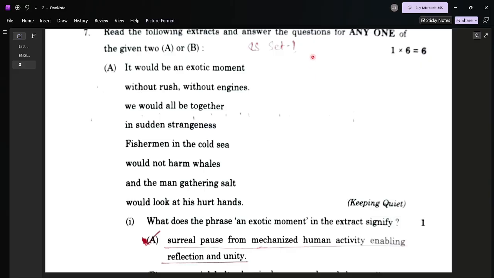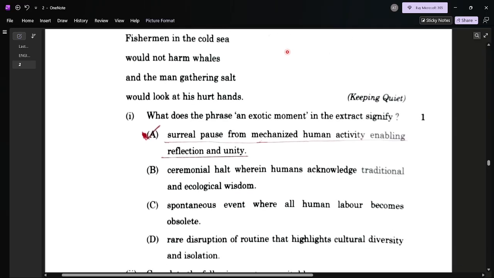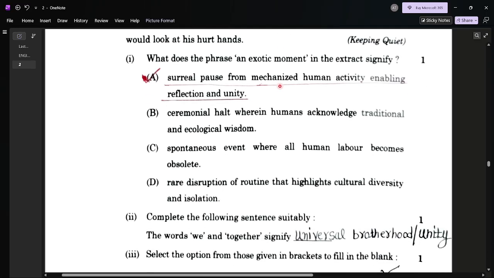Here we are discussing paper set 2, but this extract was in set 1 also. The first question is, what does the phrase 'an exotic moment' in the extract signify? Four options are given, but the best option is: surreal pause from mechanized human activity enabling reflection and unity.